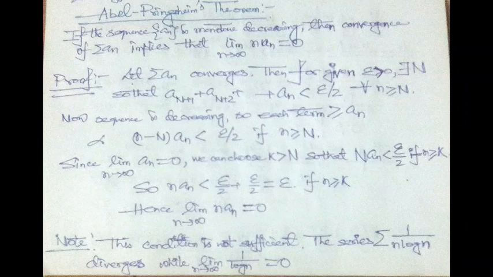Note one thing, this condition is only necessary but not sufficient, because if we consider the series summation 1 by n times log n, the series is divergent, but the previous condition, that is the limit as n tends to infinity of n times an, that is the limit of 1 by log n, gives 0. So our previous condition is satisfied, but the series is divergent, therefore this condition is not sufficient but necessary.